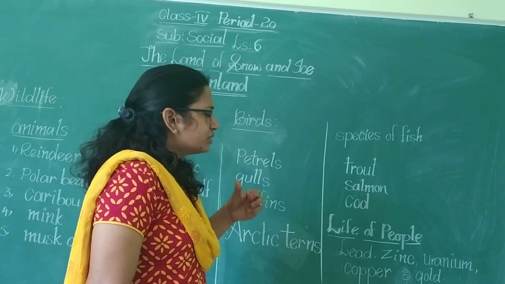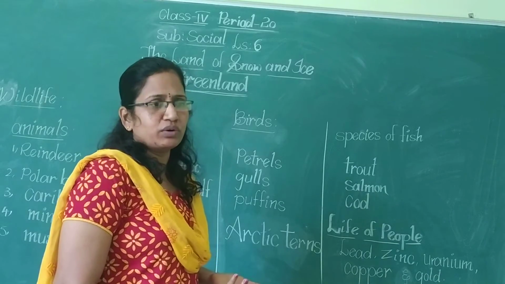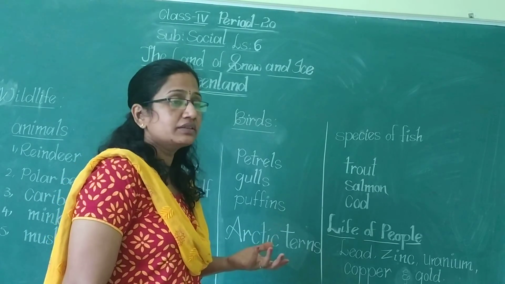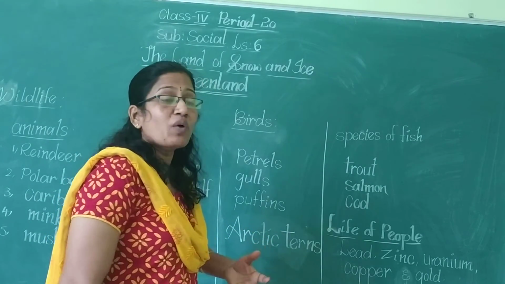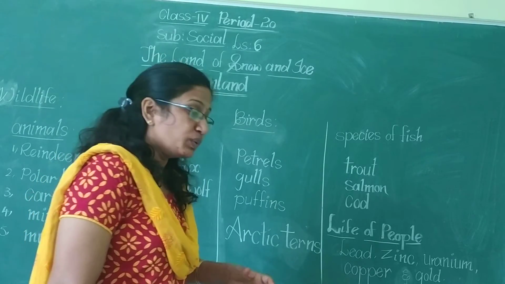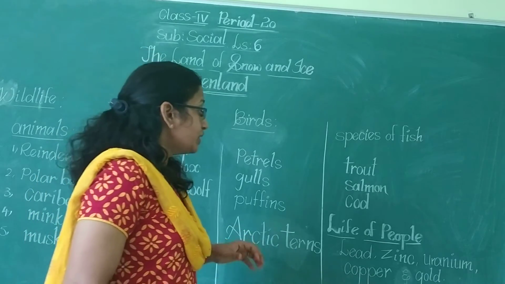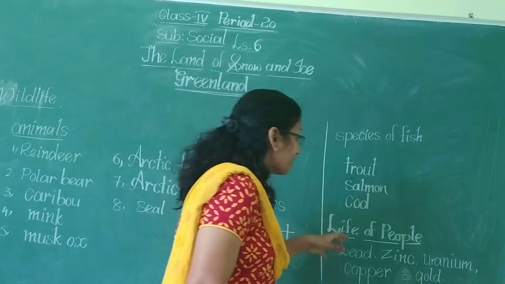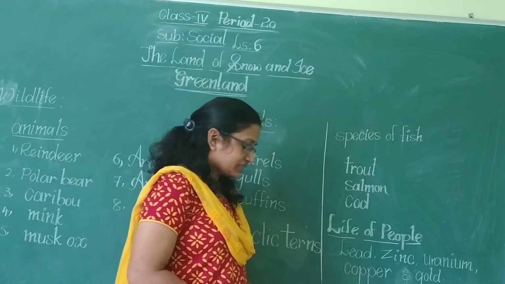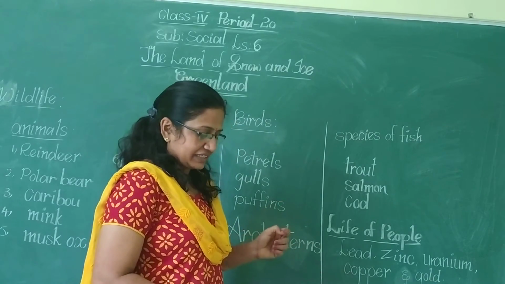Here, different minerals are available. Where will we get these minerals? We will get them inside the earth. What are the different minerals available in Greenland? Here we can see zinc.